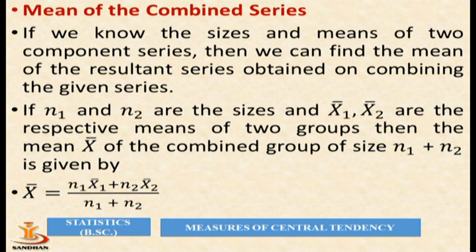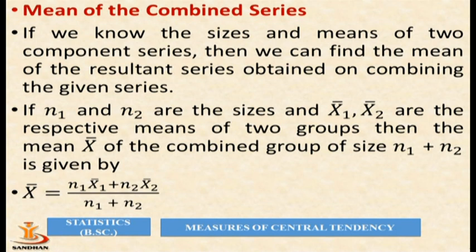Now, mean of the combined series. If we know the size and means of two component series, then we can find the mean of the resultant series obtained on combining the given series. If n1 and n2 are the sizes and x1 bar and x2 bar are the respective means of two groups, then the mean x bar of the combined group of size n1 plus n2 is given by x bar equal to n1 x1 bar plus n2 x2 bar, whole divided by n1 plus n2.